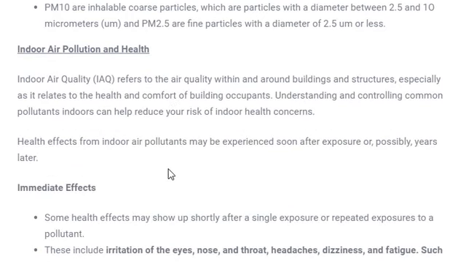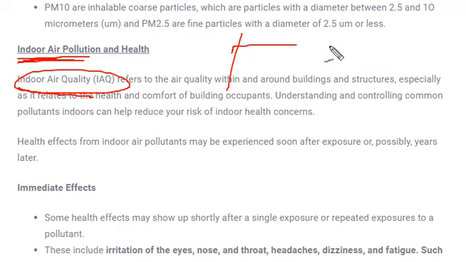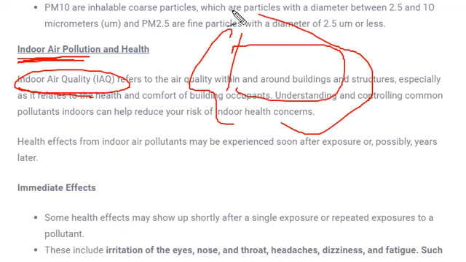Next is indoor air pollution. What is indoor air pollution? There is an index to measure it, the indoor air quality index. By the name, it is clear that the pollutant present in the air inside a room or surrounding the house is called indoor air pollution. There are very harmful effects due to indoor air pollution. Not only indoor, all kinds of air pollution have harmful effects.